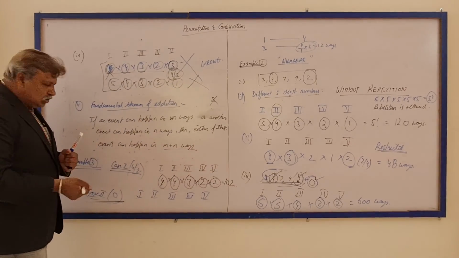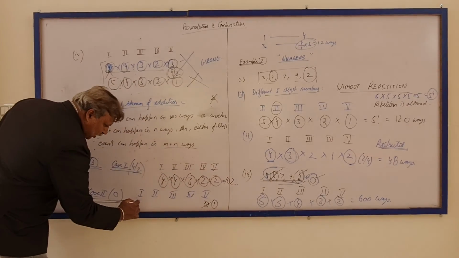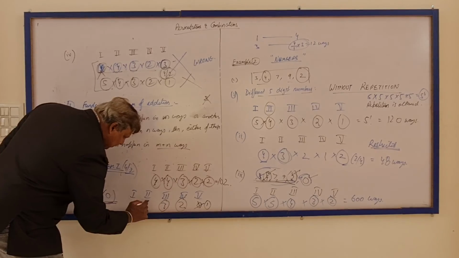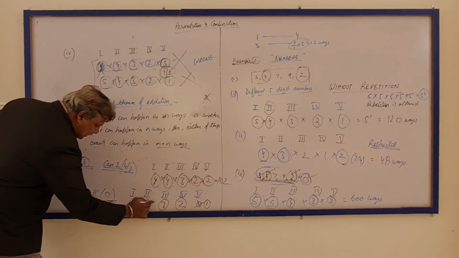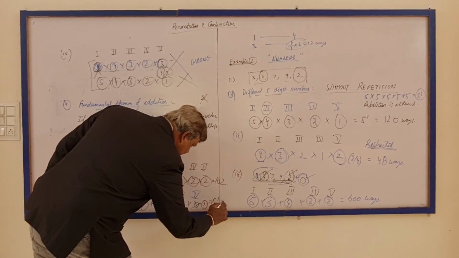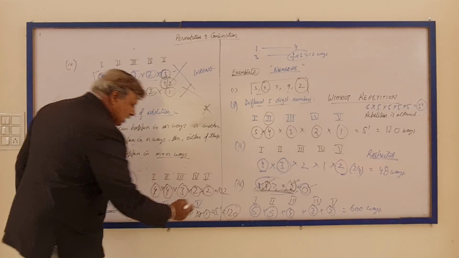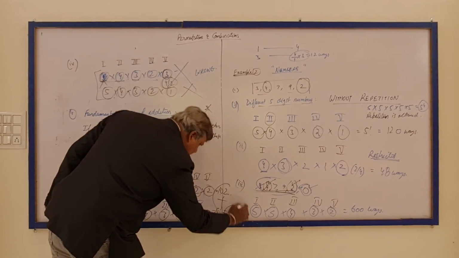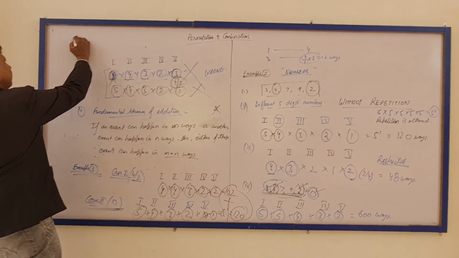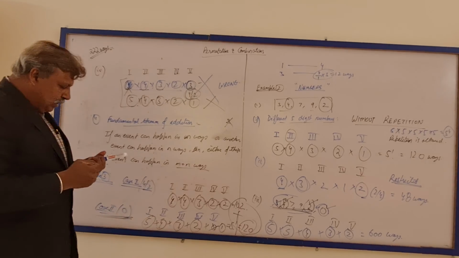Here 0 alone is occupying the last position. So that is one way in itself. Now we are left with 5, 4, 3, 2, because 5 digits can be used, 0 is not there. So 5 factorial, which means 120. So our number of ways would now become 102 plus 120, which is 222. 222 ways. Am I understood?